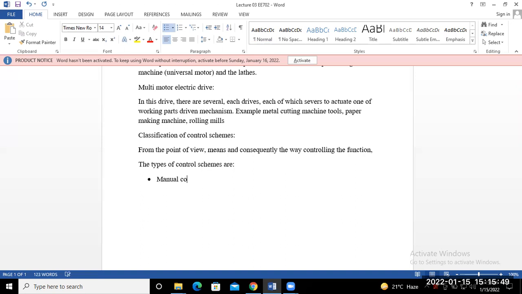Manual control means you do not require any automatic controller. That means a human is directly involved in the control mechanism. In this type of manual control, you have to operate directly.